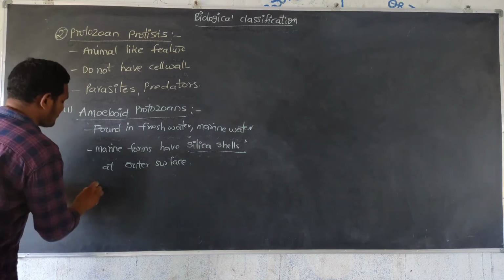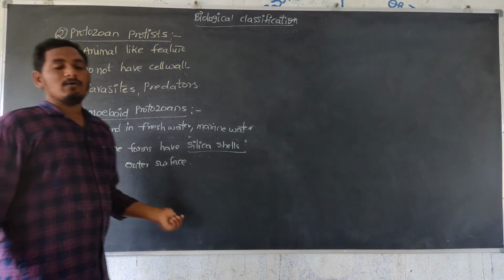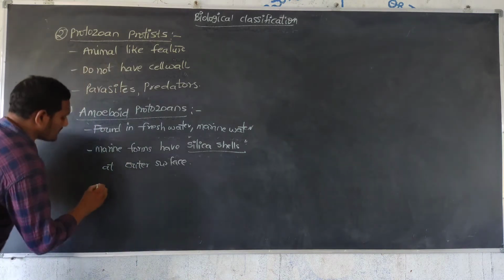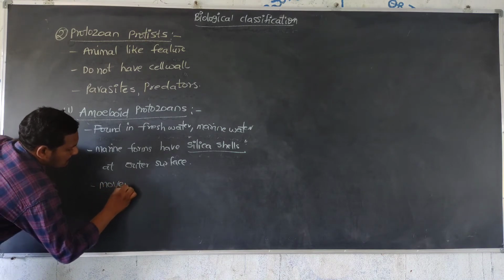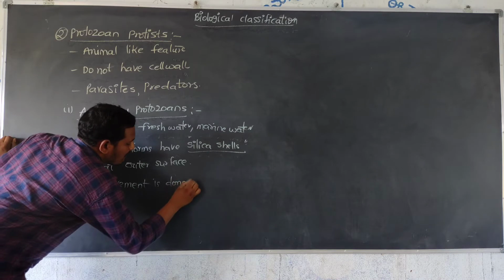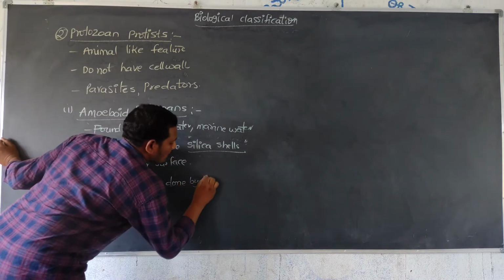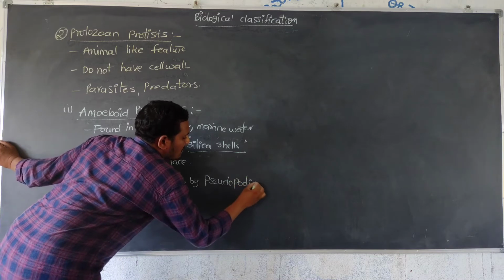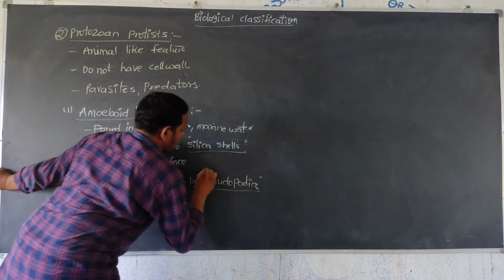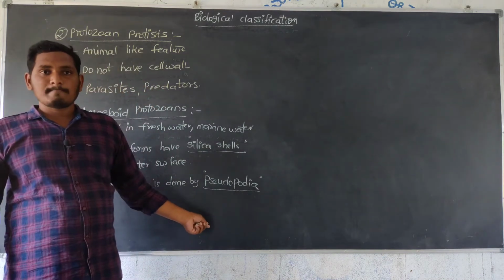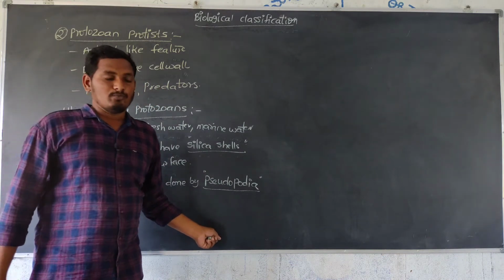Next, movement is done by pseudopodia. The pseudopodia help to capture the food, one thing, and movement.